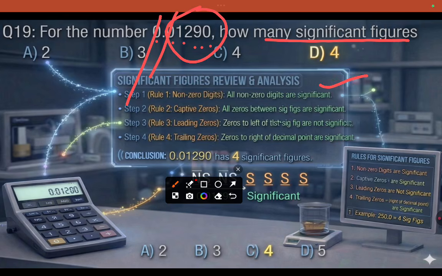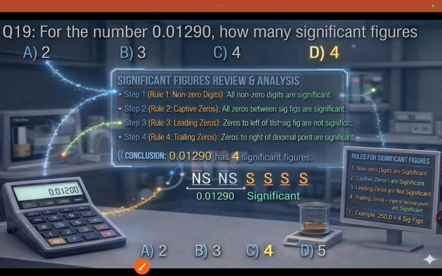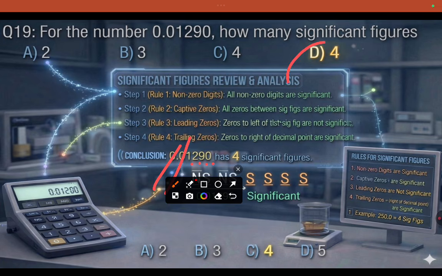This is significant. All zeros between the non-zeros will be significant. Zeros left trailing are non-significant. These are the non-significant ones. Zeros after the decimal are significant. So now your answer, this non-significant, significant. So your answer is 4. So this type of question will be coming in examinations.